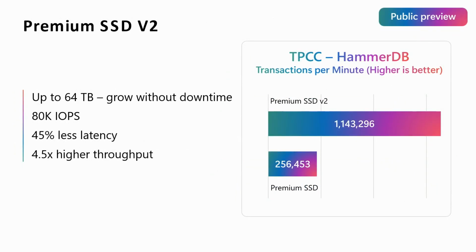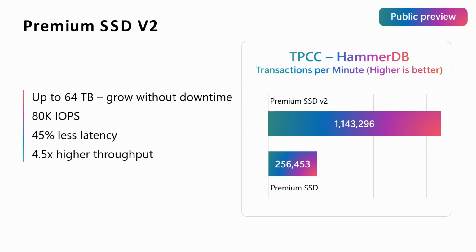So one thing that's in public preview right now is the Premium SSD V2 storage. It's already in public preview, but one thing that was announced this week is that you can now go from SSD V1 to SSD V2 with just seconds of downtime. What's nice about SSD V2, you get up to 64 terabytes of storage. You can grow this from wherever you start without any downtime.